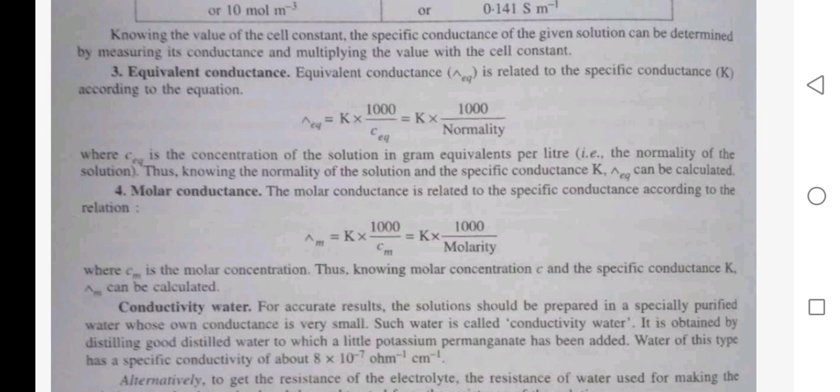Molar conductance. The molar conductance is related to the specific conductance according to the relation: molar conductance is equal to K into 1000 upon concentration in gram equivalent per liter, which is equal to K into 1000 upon molarity, where Cm is the molar concentration. Thus, knowing the molar concentration Cm and specific conductance K, lambda M can be calculated.